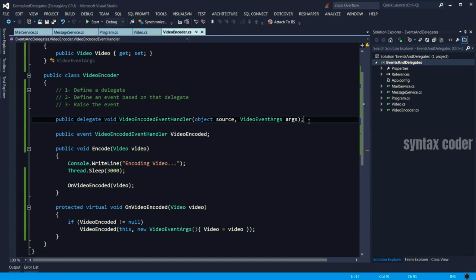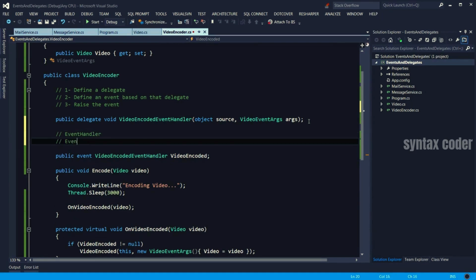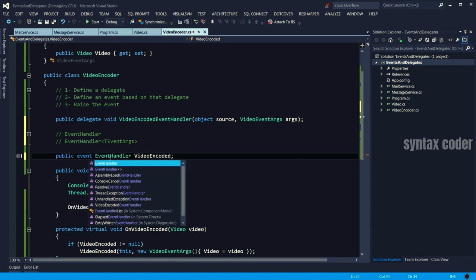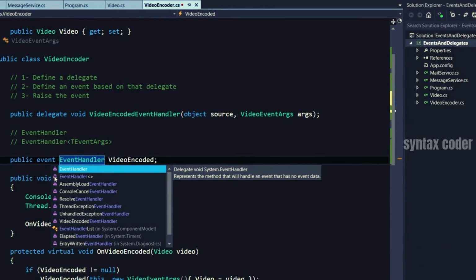So in .NET, they have a delegate type, which is called event handler. And it comes in two forms. One is just a normal form and one is a generic form, which looks like this. What this means is they have done the hard work, so we can use that delegate instead of creating our own. Which means in this case, when we are declaring that event, instead of creating a custom delegate like that, we can just use the event handler delegate.